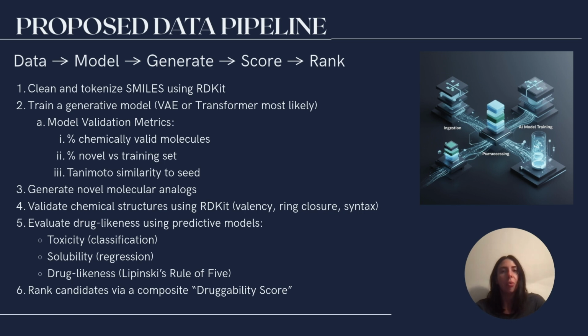After training and validation, we would generate the new molecular analogs and run additional chemical structure validation using RDKit to confirm the proper valency, ring closure, and syntax. This is where my chemical engineering background would come in. We would then evaluate drug likeness using predictive models. Toxicity is treated as a classification problem, solubility would be treated as a regression task, and drug likeness would be assessed using Lipinski's rule of five. Finally, we would rank all candidate molecules using a composite druggability score, which integrates these predictive outputs into a single prioritization metric. Overall, this pipeline ensures that generated molecules are not only novel, but chemically valid, biologically plausible, and computationally optimized before moving towards experimental consideration.